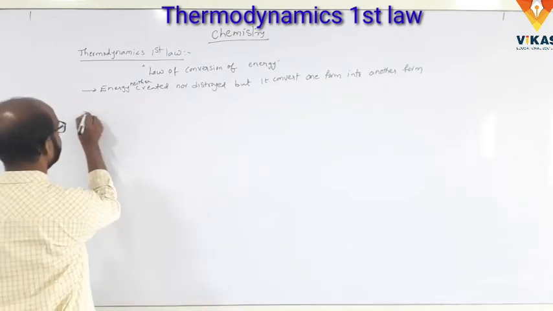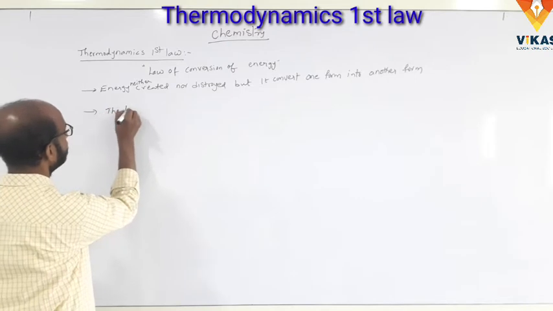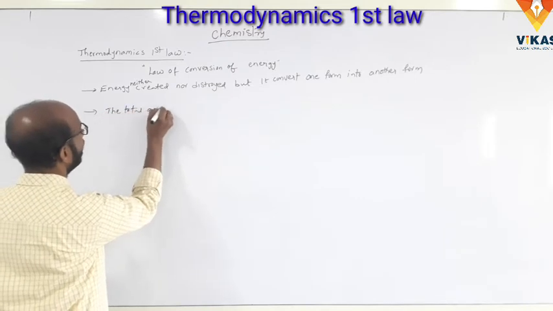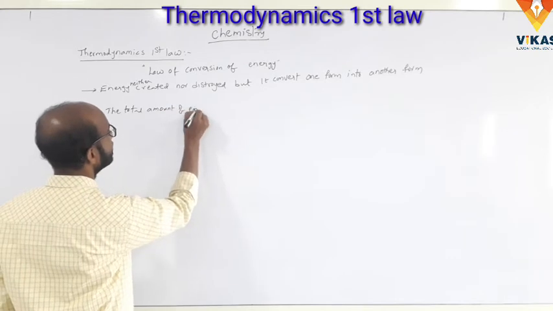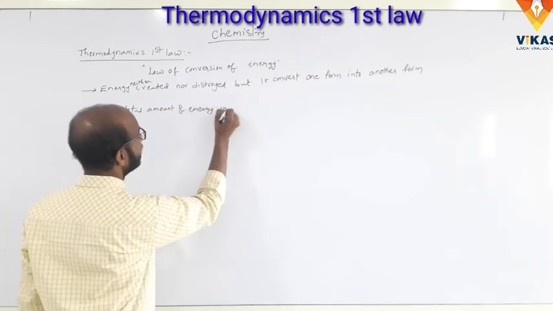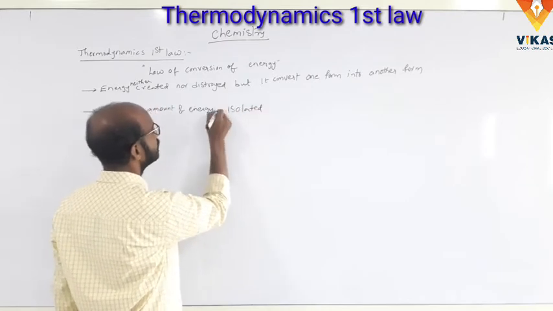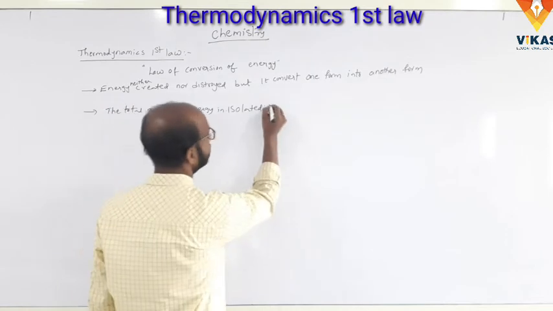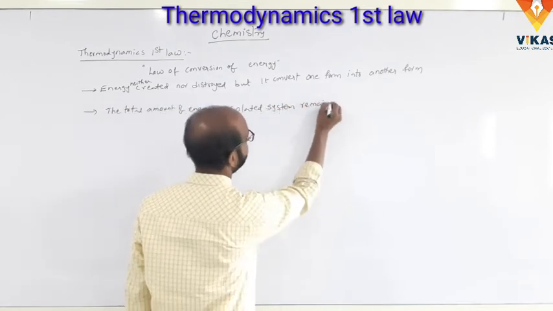Next one, the total amount of energy in an isolated system remains constant.